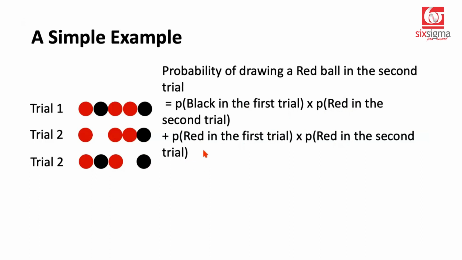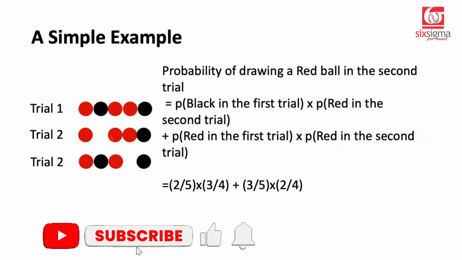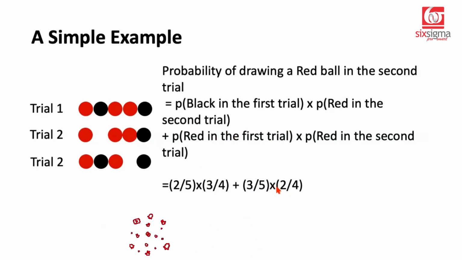If you've understood the scenario so far, you just have to plug those values. So probability of drawing a black ball in the first trial is 2 by 5, multiplied by probability of drawing a red ball in the second trial. When you've done this, it is going to be 3 by 4. And if you would have drawn a red ball in the first trial, the probability of that would have been 3 by 5 multiplied by 2 by 4. Now, why are we multiplying 2 by 5 and 3 by 4?